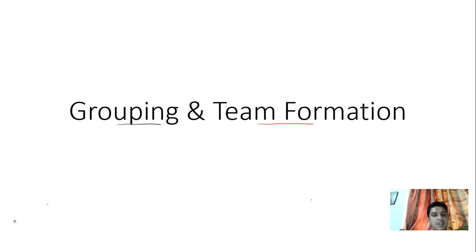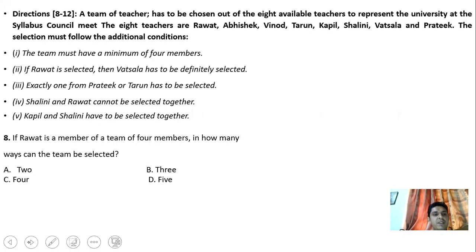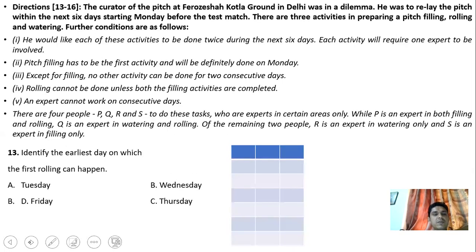So friends, coming to the set. Okay, so the question is, the creator of the pitch at Feroz Shah Kotla ground in Delhi was in a dilemma. He was to relay the pitch within the next 6 days starting Monday before the test match. There are three activities in preparing a pitch: filling, rolling, and watering. Further, the conditions are as follows.